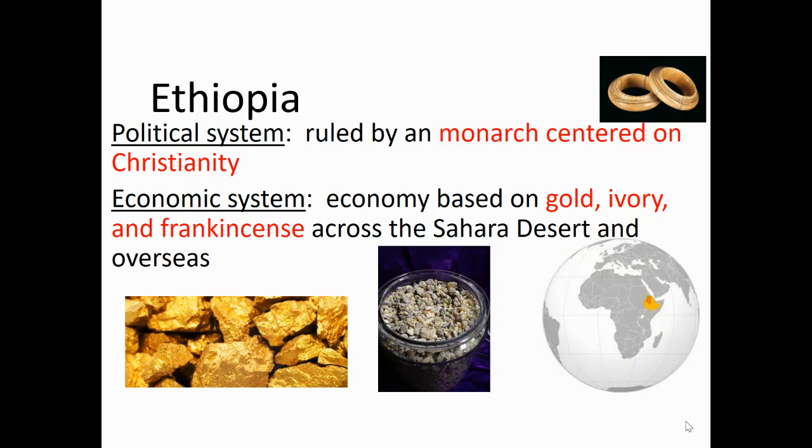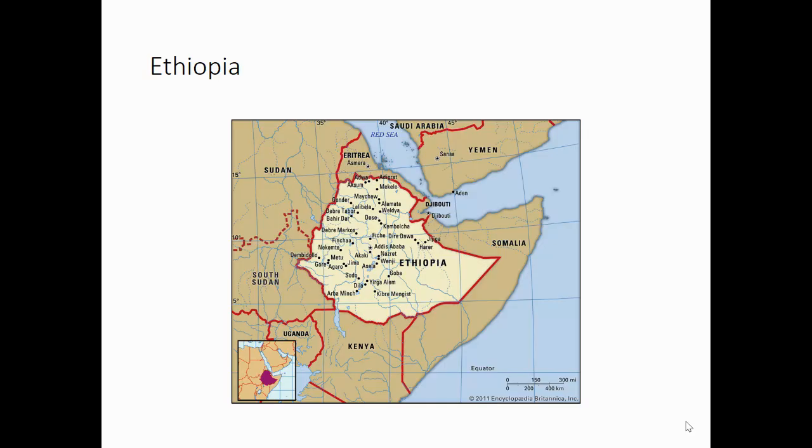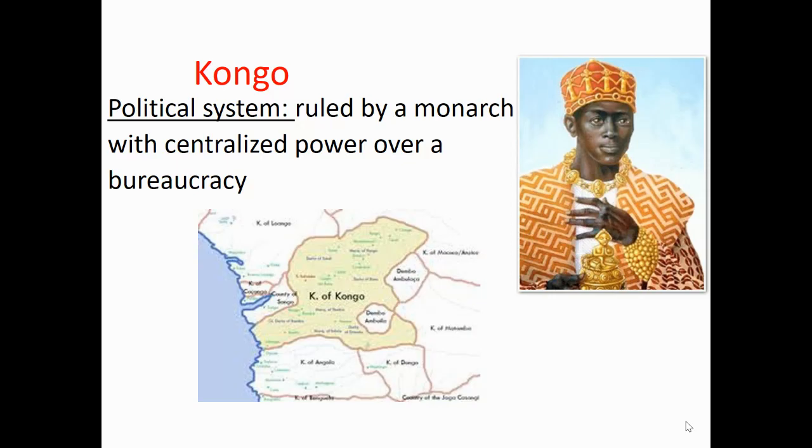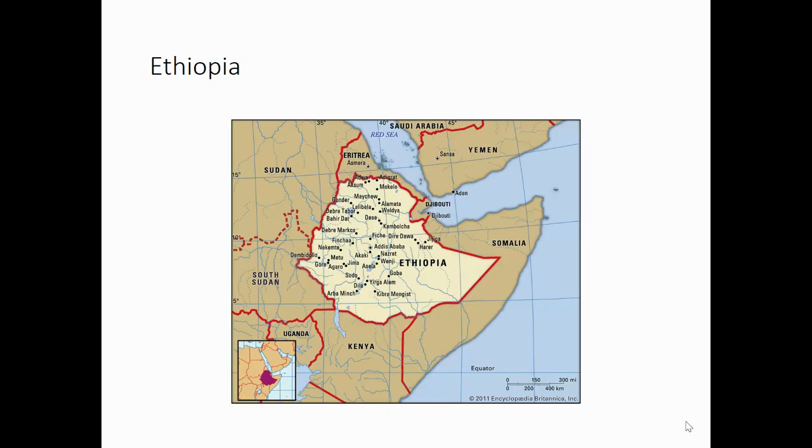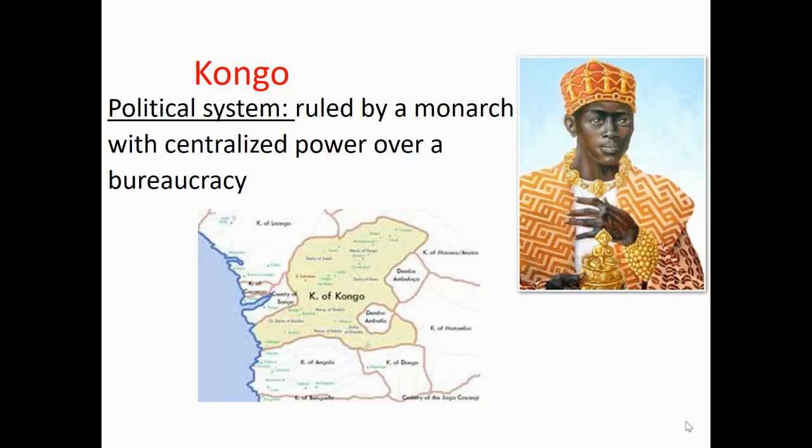Ethiopia had a political system that was ruled by a monarch and it was centered on Christianity. The economic system of Ethiopia was based on trade of gold, ivory, and frankincense across the Sahara Desert and also overseas. Let me talk a little more about Ethiopia. Ethiopia had traded with the Roman Empire in ancient times, so Ethiopia did develop as a Christian empire, and it was a Christian empire.